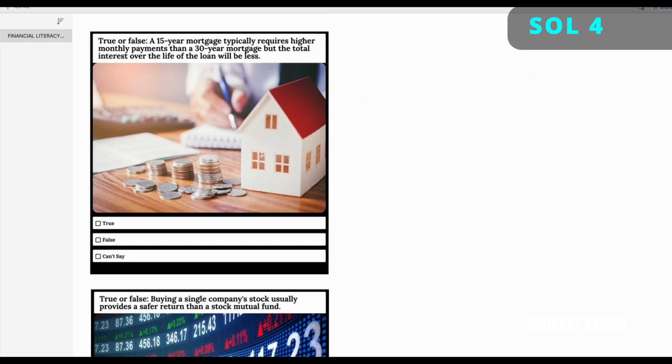All right, the next one is a true or false question. A 15-year mortgage typically requires higher monthly payments than a 30-year mortgage, but the total interest over the life of the loan will be less. So intuitively, it makes sense that a loan with a smaller duration, a smaller tenure, should cost you less because you are paying interest over a shorter period of time. But let's go ahead and do some math on this.